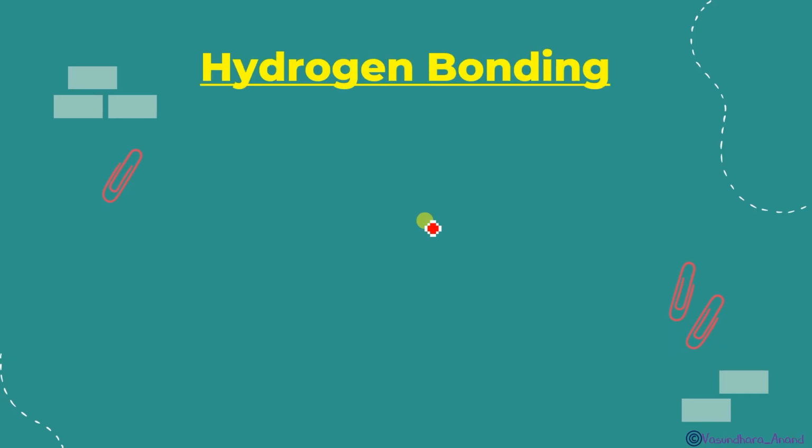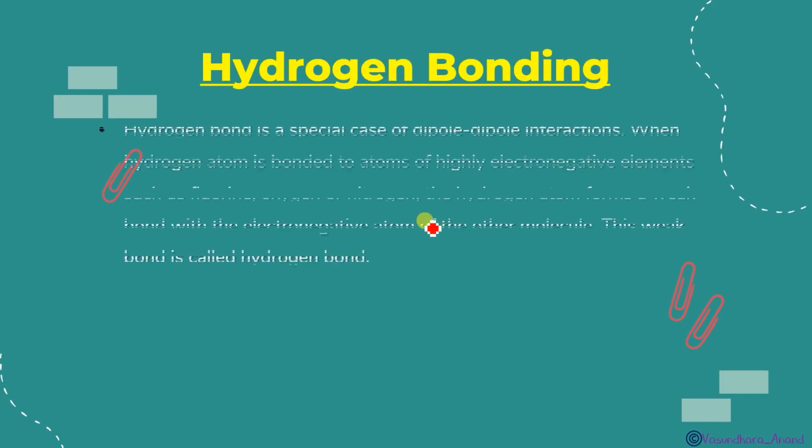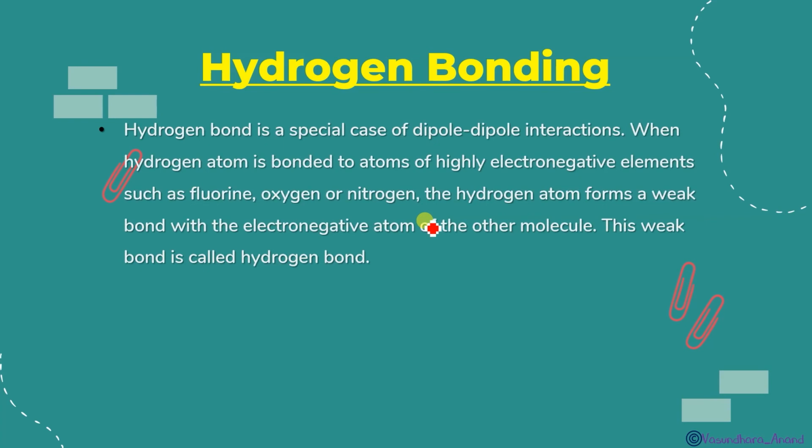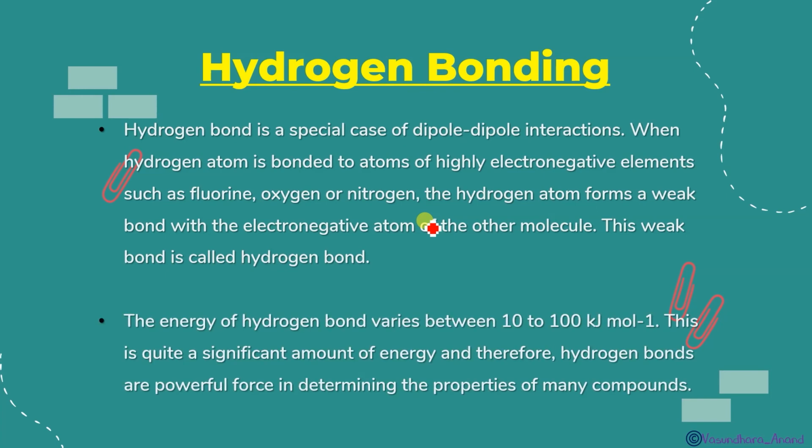And this is the last force of attraction, hydrogen bonding. Already we have done it in chemical bonding. Yes, hydrogen bond is a special case of dipole-dipole interaction. When a hydrogen atom is bonded to an atom of a highly electronegative element, such as fluorine, oxygen and nitrogen, I have told you already, the hydrogen atom forms a weak bond with the electronegative atom of the other molecule, and this bond is called a hydrogen bond. We represent it with dotted lines, and it is of two types.